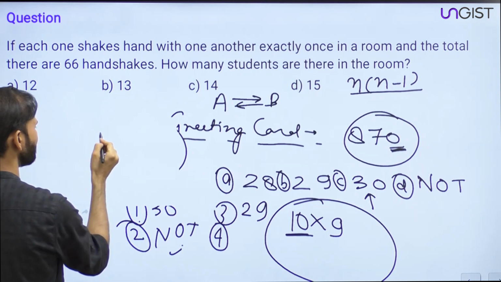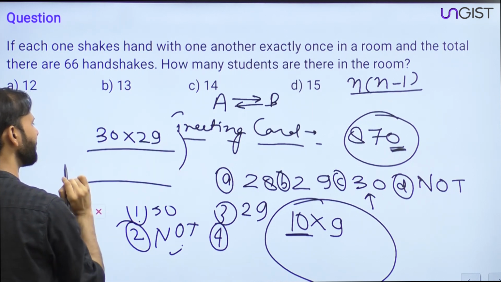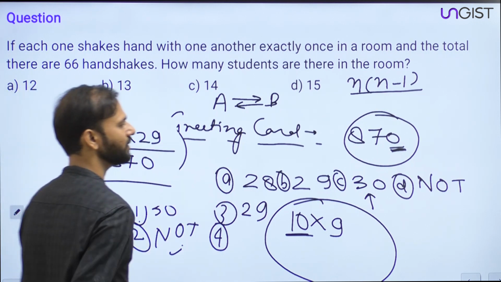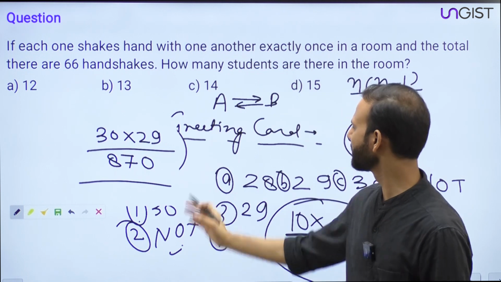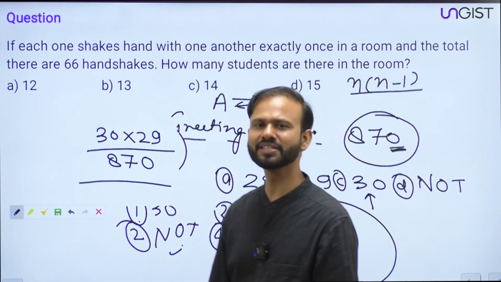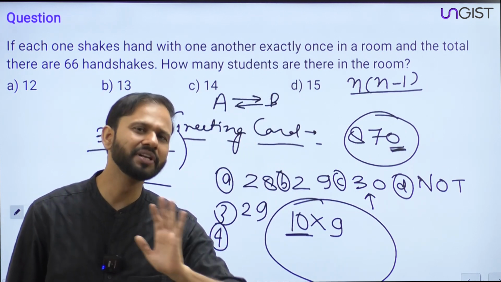So 30 into 29, n into n minus 1. So 30 into 29, 29 into 3 is 87, so the answer is 870, right? So 30 matches. Fine. That's it. Done. 30 students are there in the class. Right, everyone? Simple. It's very, very simple.